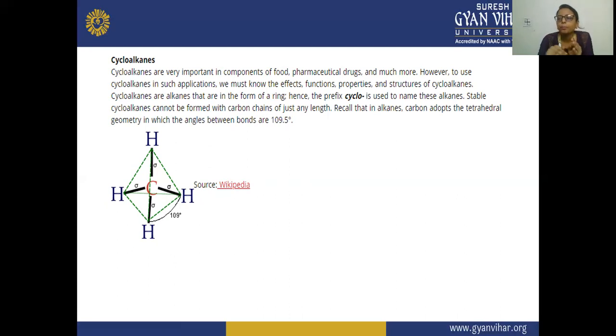If propane is in a ring, because propane has 3 carbons, with 1 carbon here, 1 carbon here, and 1 carbon here, it is known as cyclopropane. A stable cycloalkane cannot be formed with a carbon chain of just any length. Alkane carbons adopt the tetrahedral geometry, in which the angle between the bonds is fixed. These cycloalkanes we will discuss in another unit.